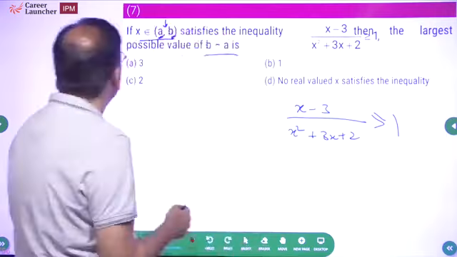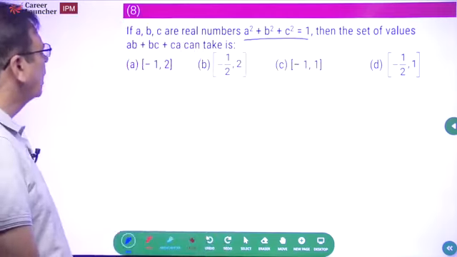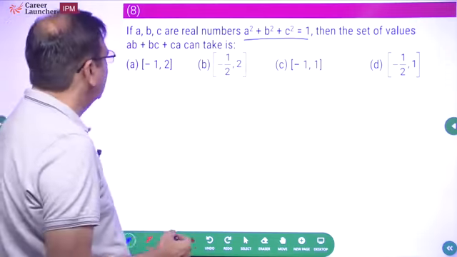Okay, we are at question number 27 actually, and we have already done 1, 2, 3, 4, 5, and 6 also. 1 to 6 we have done everything. Why should I worry about a question which will take me time? So leave. But this one is worth doing. If A, B, C are real numbers such that A square plus B square plus C square is equal to 1, then the set of values that AB plus BC plus CA can take.